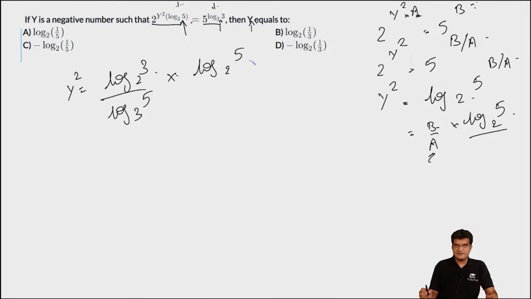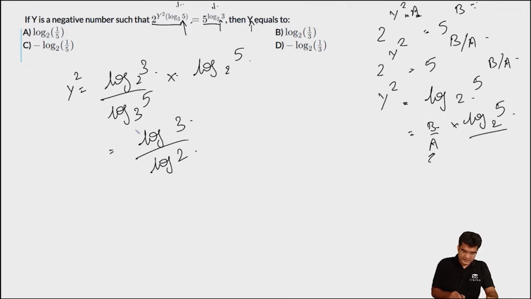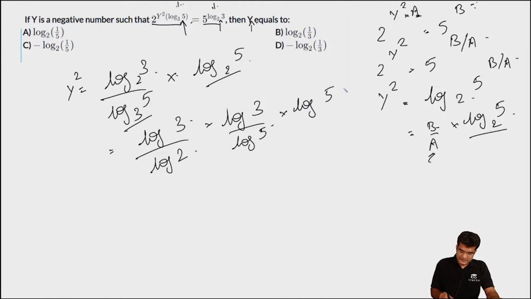We can simplify each one of these terms because log 3 to the base 2 is equal to log of 3 divided by log of 2, and log of 5 to the base 3 is equal to log 5 divided by log 3, but because it is in the denominator, it will be reversed, and so this will become equal to log 3 divided by log 5, and log 5 to the base 2 will equal log of 5 divided by log of 2.